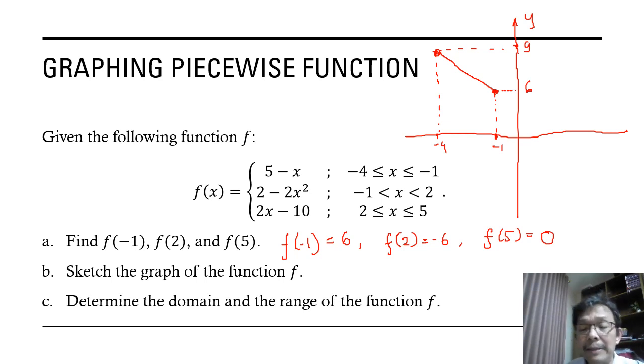And then for the second rule, 2 minus x squared.